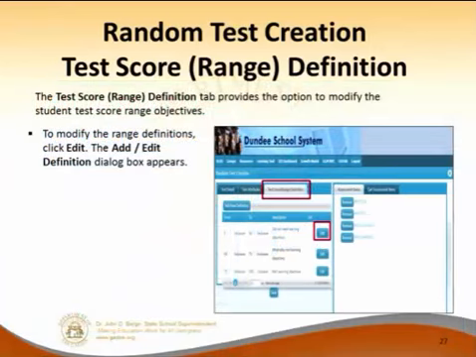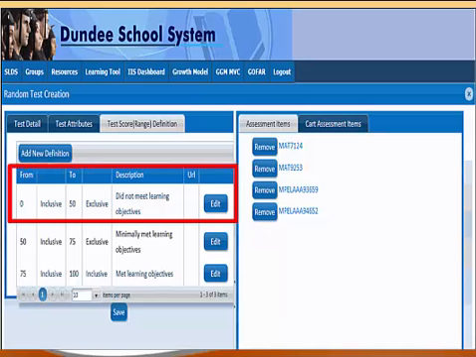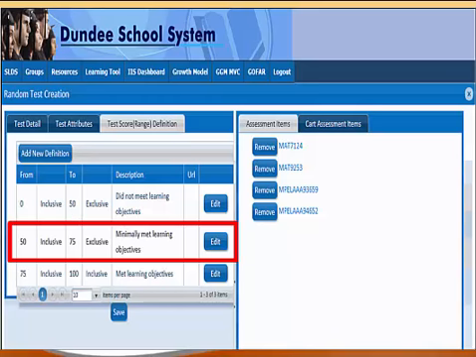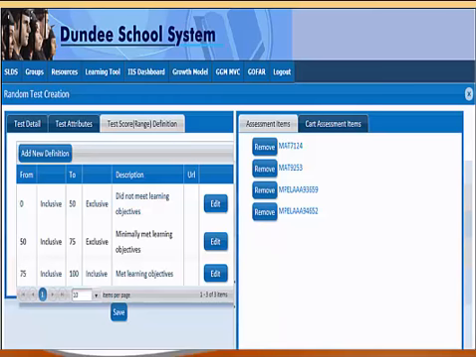Then you have the 3rd tab, which is called the test score range definition tab, which provides the option to modify the student test score range objectives. So in other words, how do you want these to come back? The default is going to be 0 through 50, did not meet the learning objectives. 50 to 75% are minimally met the learning objectives, and then 75 to 100 met the learning objectives. If you don't like these or you want to edit them, you can. All you have to do is click Edit, and once you do that, you just change the range from here.